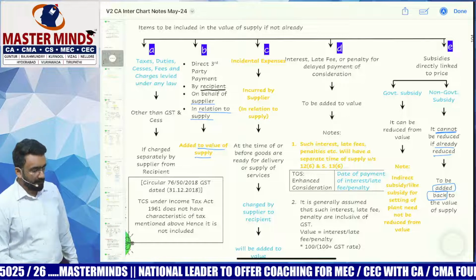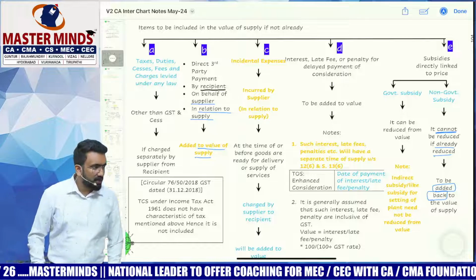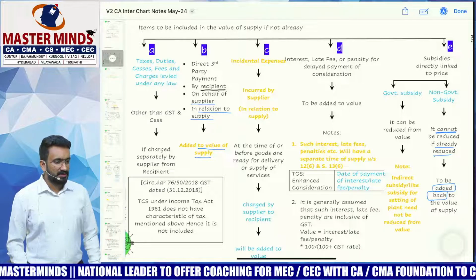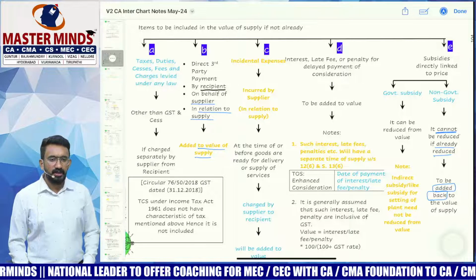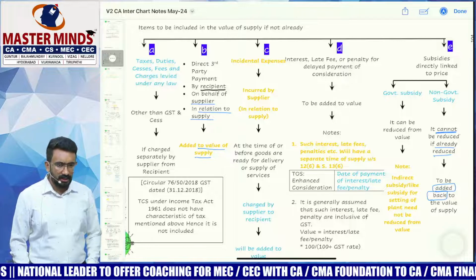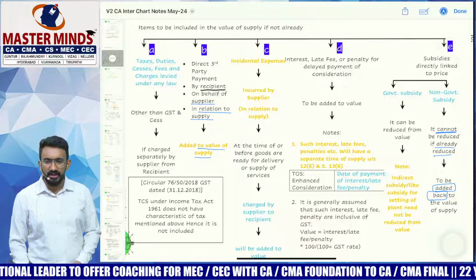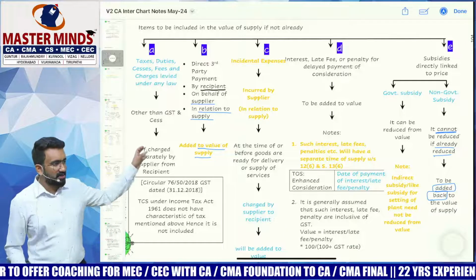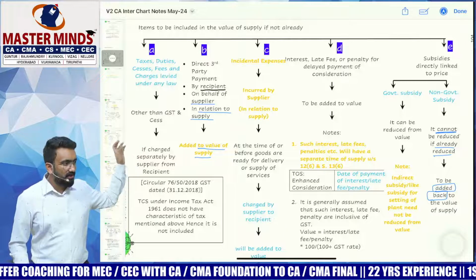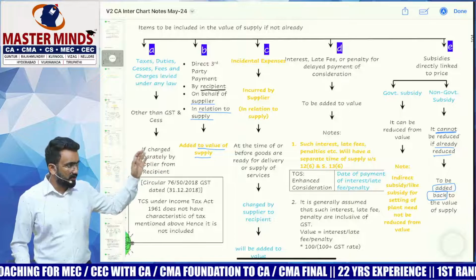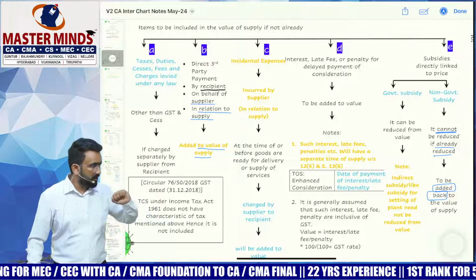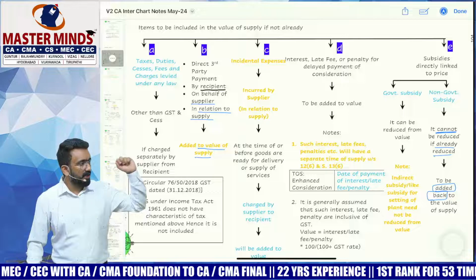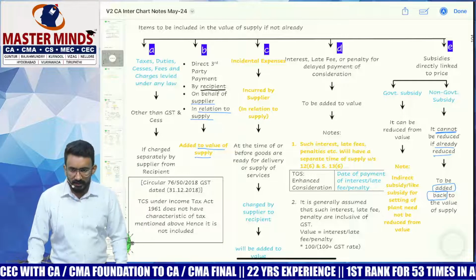Shall we look at each one of them? So what is the idea of all of this? If you've already included this in value, I don't have to include it again. But what is it that you would ideally have done? What was the logical point I said? People would have split the amount by saying this is not included in value. But if it is coming under any of these 5 clauses, what should you do? Add it back to the value. So your value would actually increase. You guys with me? Okay.